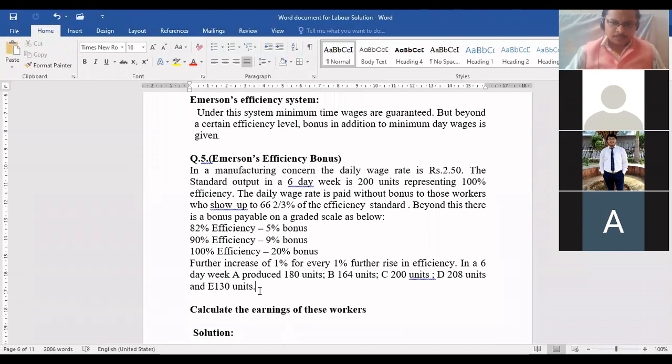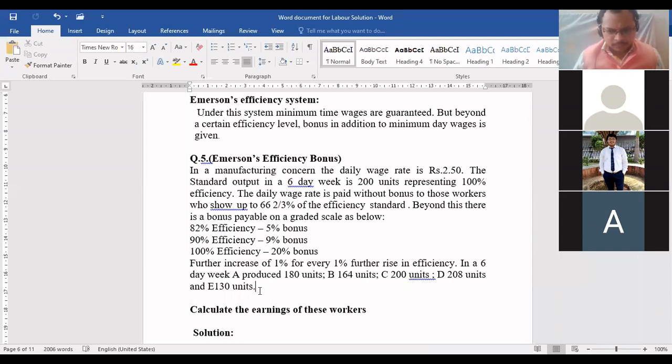The daily wage rate is paid without bonus to those workers who show up to 66 2/3% of the efficiency standard. Beyond this, a bonus is payable on a graded scale as below. 82% efficiency, 5% bonus. 90% efficiency, 9% bonus. 100% efficiency, 20% bonus. Further increase of 1% for every 1% further rise in efficiency.